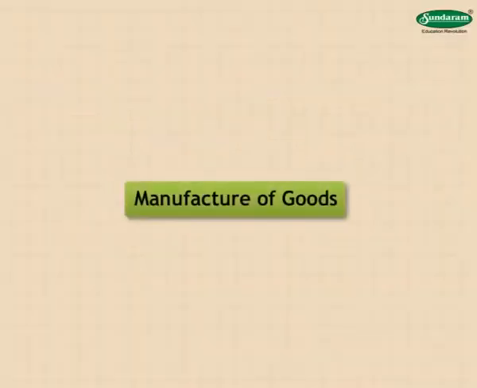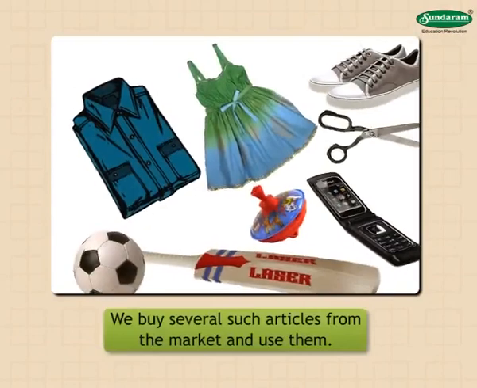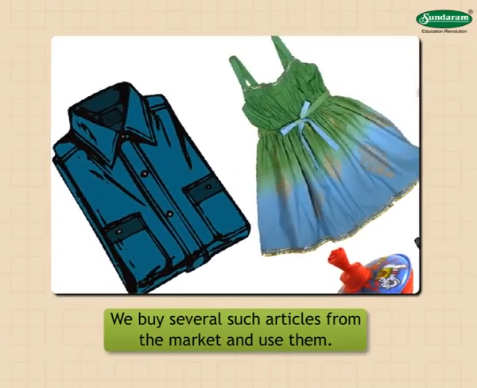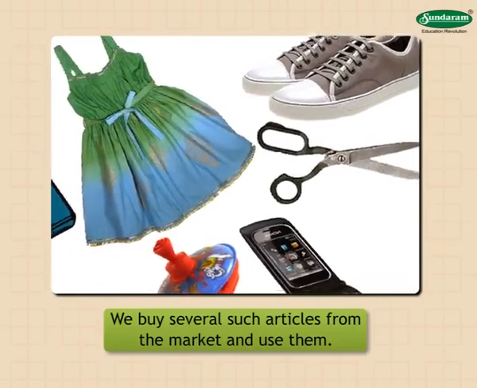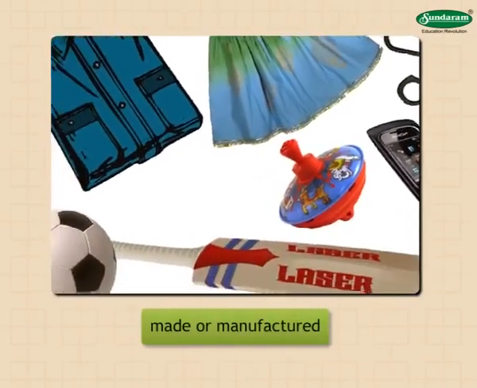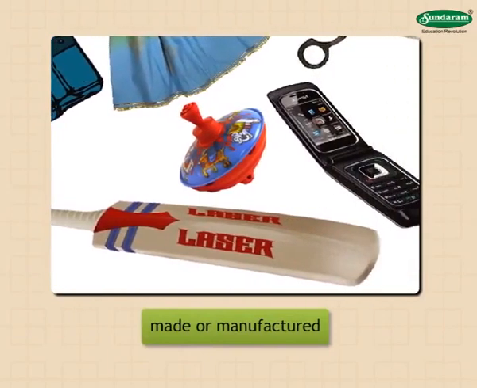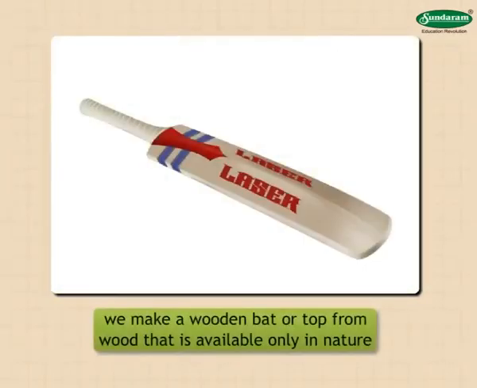Industries. Manufacture of goods. You're familiar with the things you see in the image. We buy several such articles from the market and use them. But they are not available in nature. They have to be made or manufactured. We use various things from nature to make them. For example, we make a wooden bat or top from wood that is available only in nature.